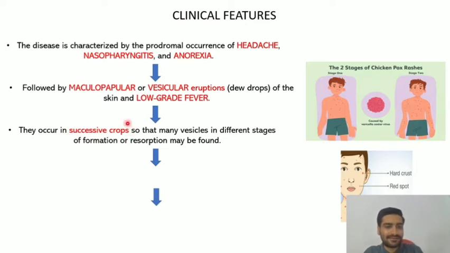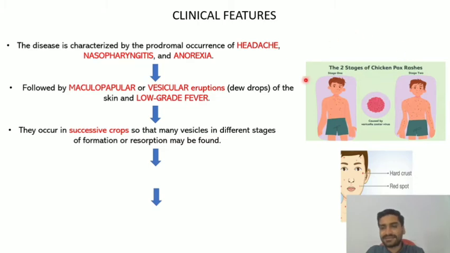एक के बाद एक vesicles होते जाएंगे. So they occur in successive crops, so that many vesicles in different stages of formation or resorption may be formed. That means one vesicle which is formed today and one vesicle which is formed after 3 days will have different stages. The vesicle which is formed today may rupture after 3 days, and the one which is formed after 3 days may rupture at the 6th day. So the vesicles you may see will be in different stages.